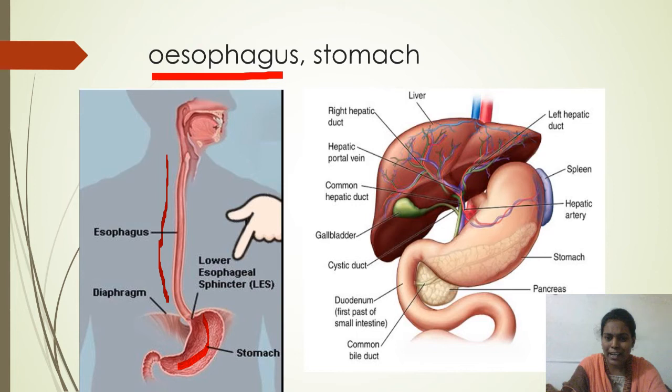Look at the second picture here. This is the stomach. It is a thick muscular organ which is U-shaped.